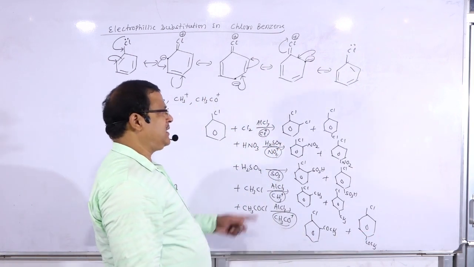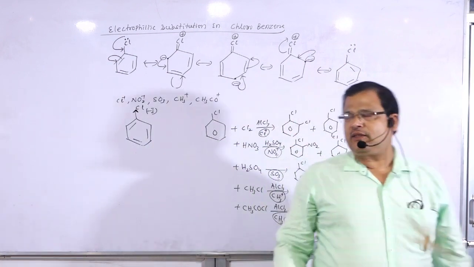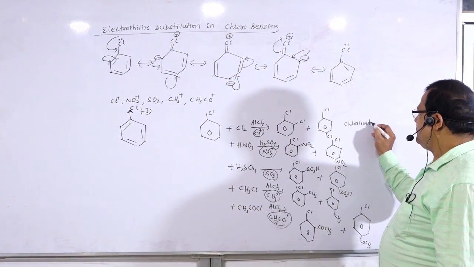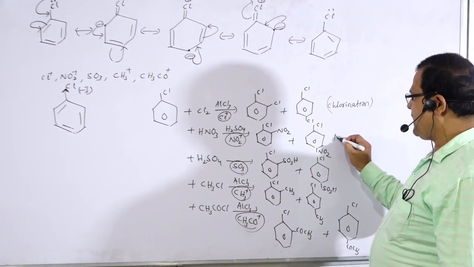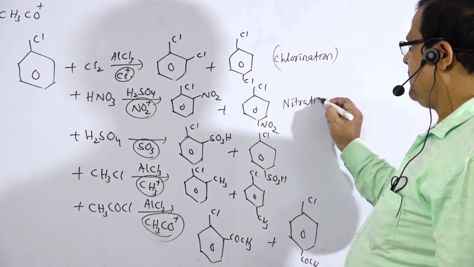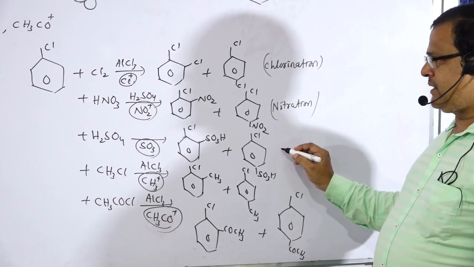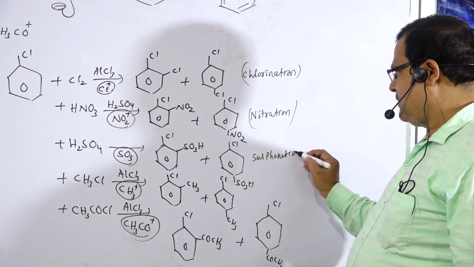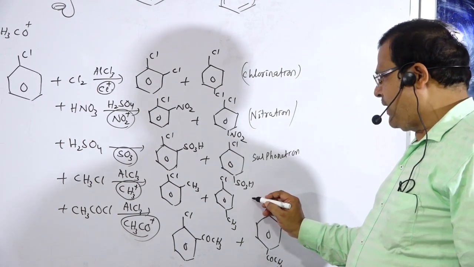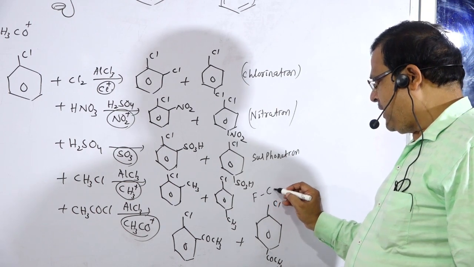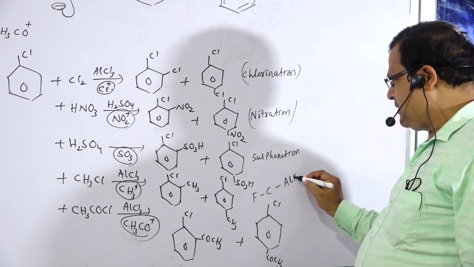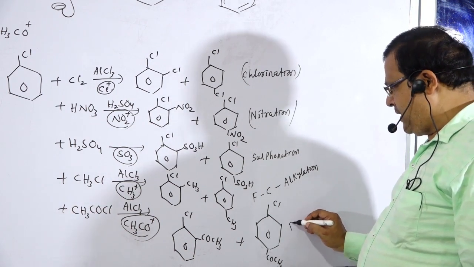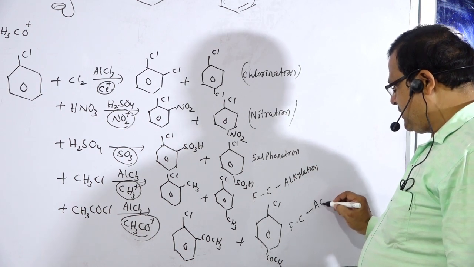So the fastest reaction is chlorination, the second is nitration, the next is sulfonation, the fourth is Friedel-Crafts alkylation, and the last is Friedel-Crafts acylation.